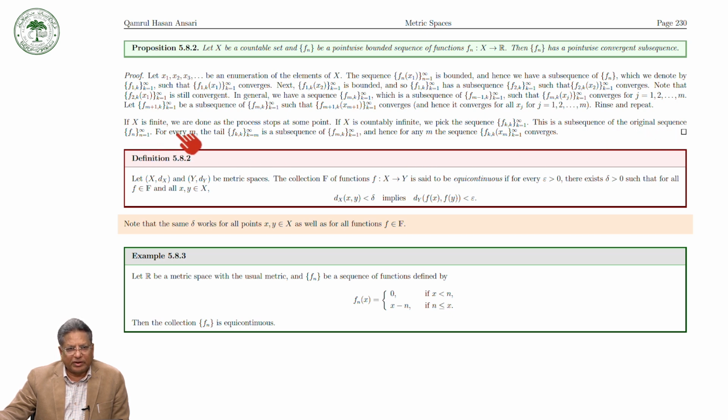For every m, the tail of Fkk is a subsequence of Fmk, and hence for any m, the sequence Fkk(xm) converges. So we can say that Fn has a pointwise convergent subsequence.